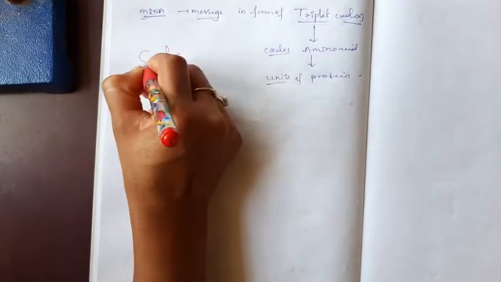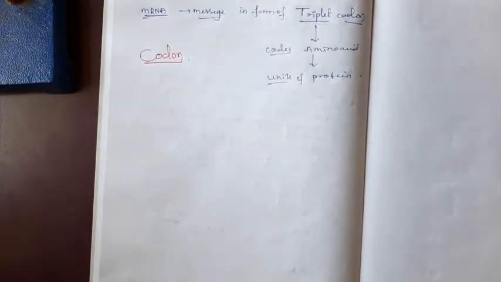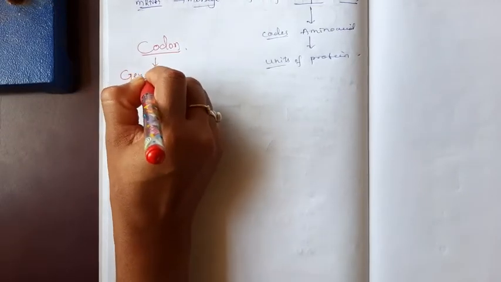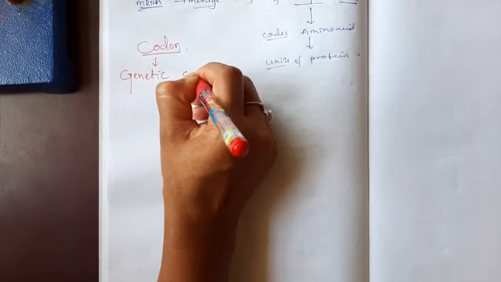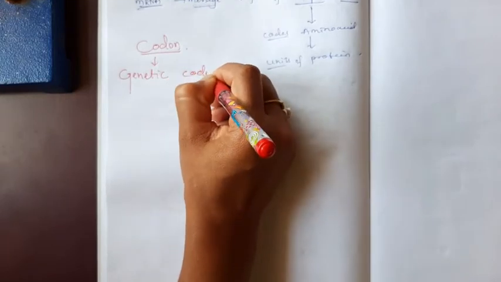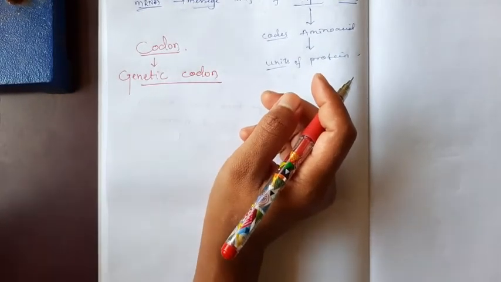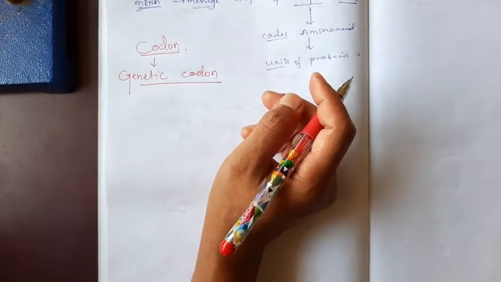Okay, now our topic is codons. We already discussed some points about the codons. We say that it is nothing but the genetic code. Codons are also known as genetic codes because they have the information of the genetic material.